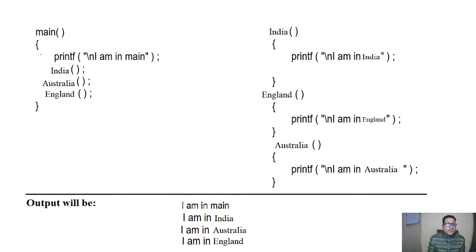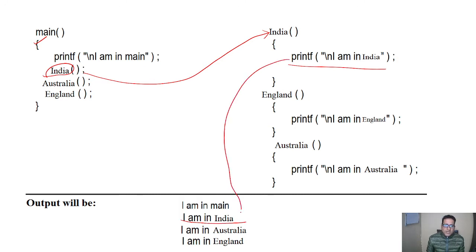So the calling function is main and the called function is India. After getting this statement, it will go to the India function here and will print I am in India. You can see here it is printed, I am in India, from this statement.